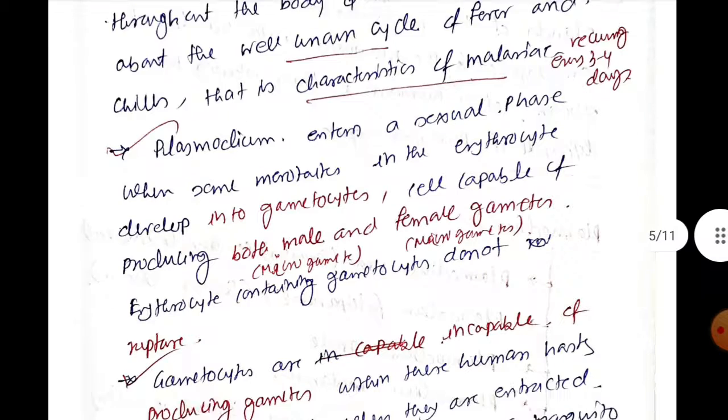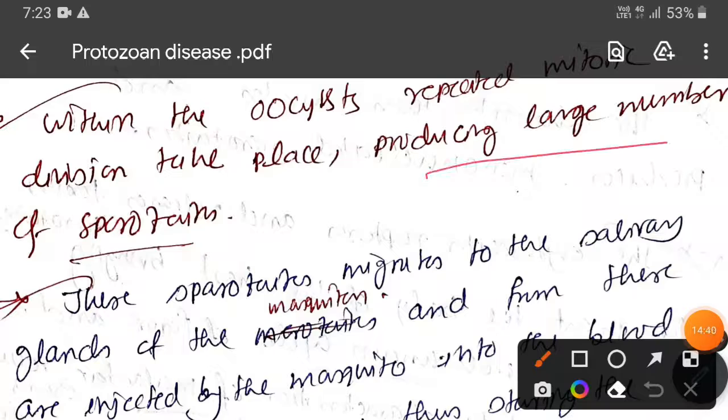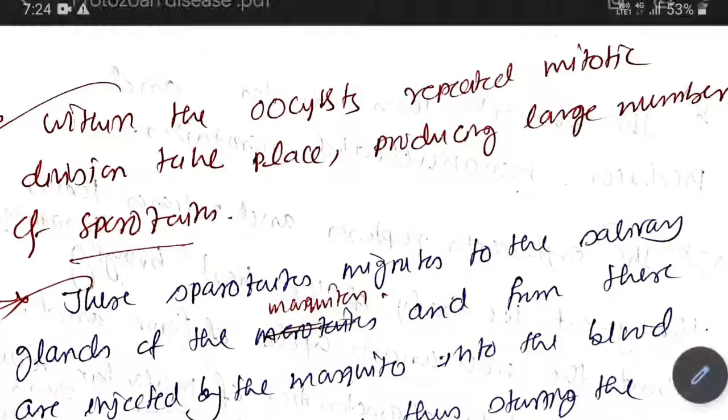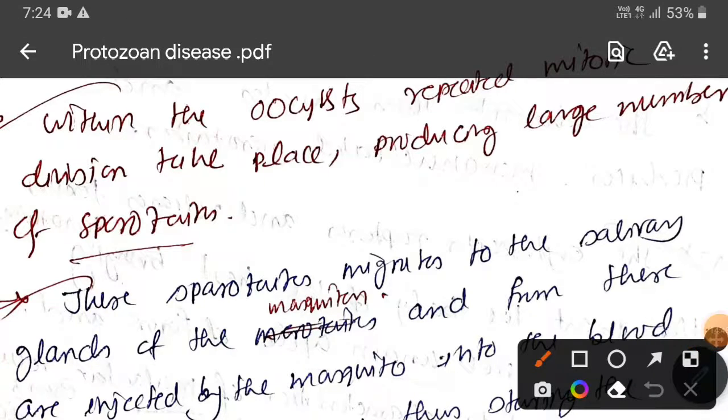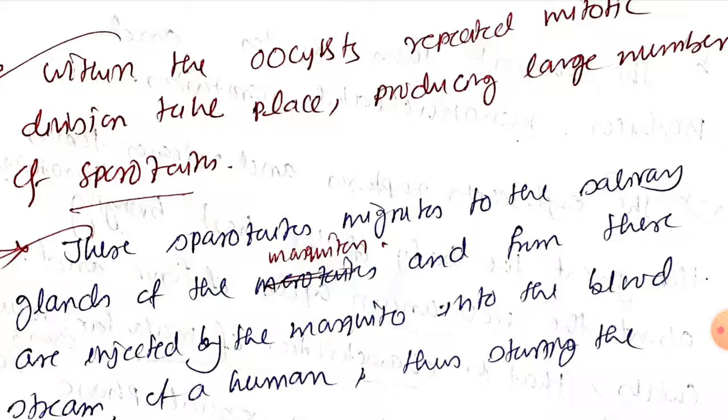Within the oocyst, continuous mitotic division will be going on, producing a large number of sporozoites. I hope you can recognize what a sporozoite is, right? Obviously, these sporozoites will now migrate to the salivary gland of the mosquito, and then next time when this infected mosquito again bites an uninfected human, these sporozoites will be transferred to the human blood along with the saliva and anticoagulant, thus restarting the cycle. That is how the cycle goes on.